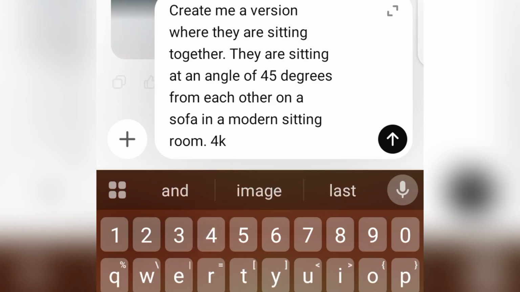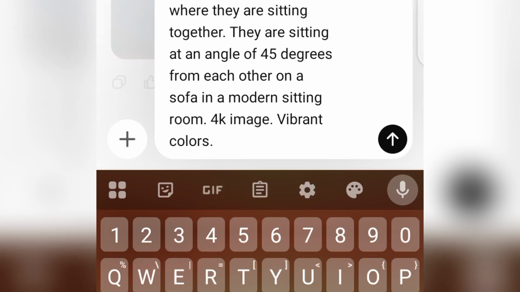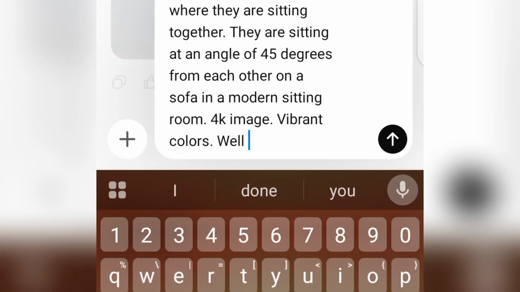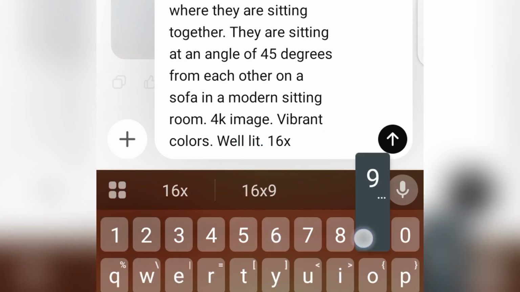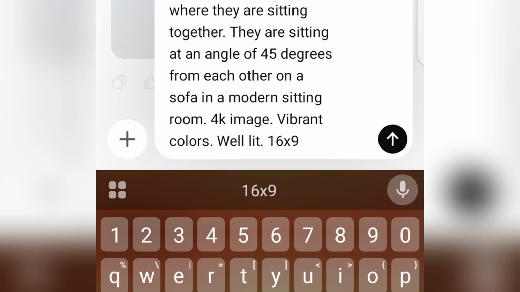Sometimes you need to keep reminding all these AI tools. 4K image, vibrant colors, well lit, and 16 by 9. Or if you want it to be tall, you can say 9 by 16, or 1 by 1 aspect ratio.